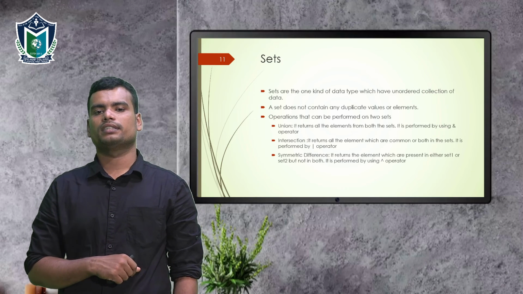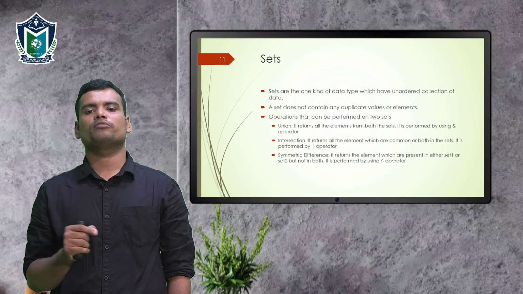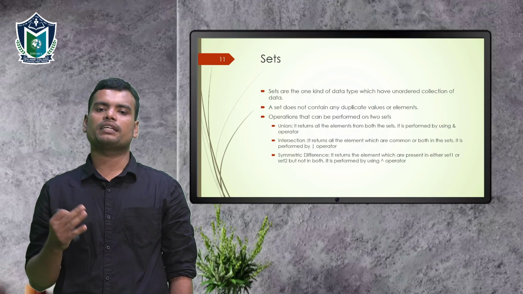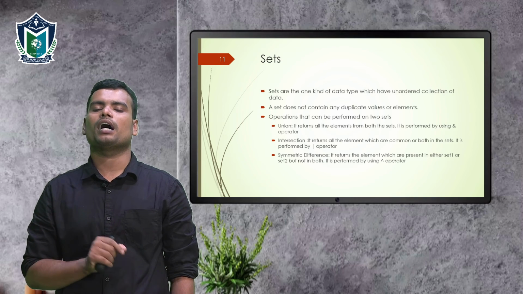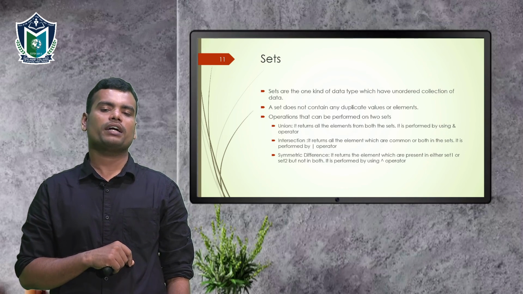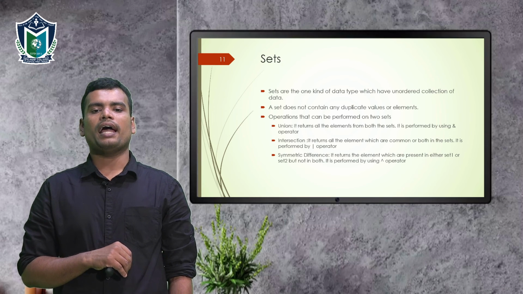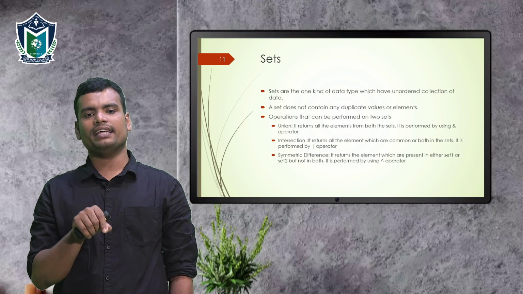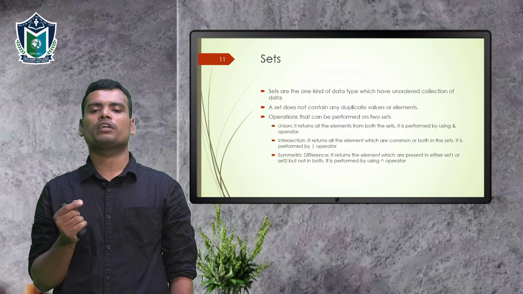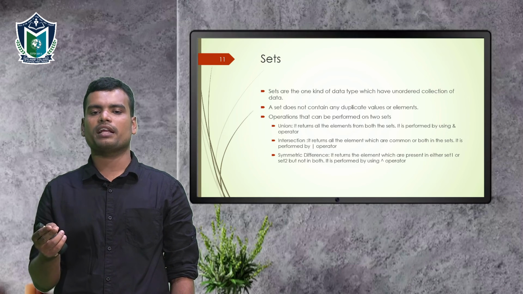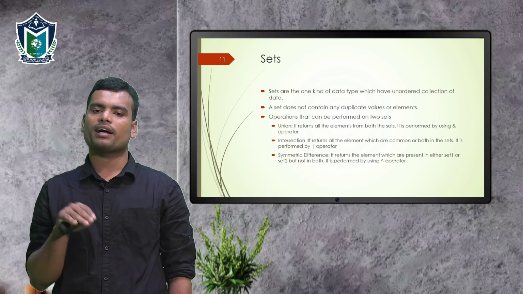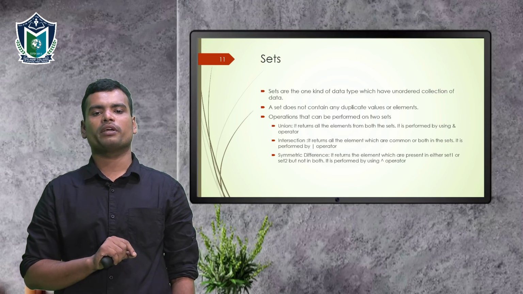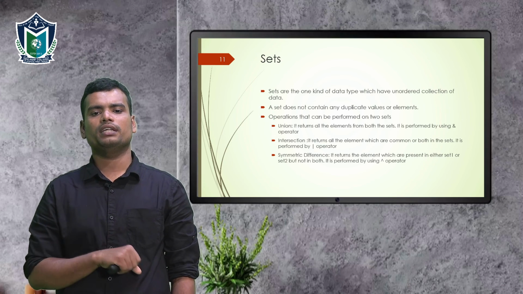Then another is sets. It is a kind of data type which has an unordered collection of data. We have studied list, tuple and dictionary. These all 3 are ordered collections of data, while the sets data type is an unordered collection of data. And it does not contain any duplicate values. In case of list and tuple, they may contain duplicate values. We can use two similar elements or 3 similar elements. Duplicate values may be contained in list and tuple, while in case of sets, no duplicate values are allowed.